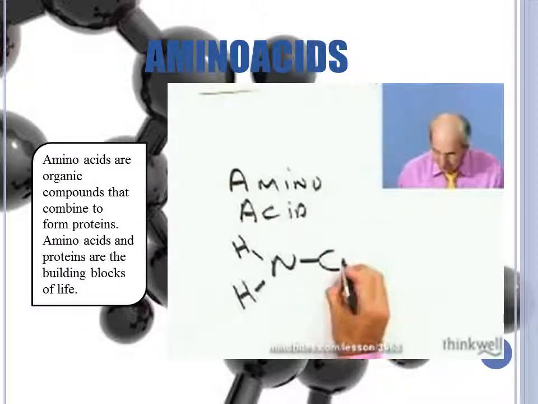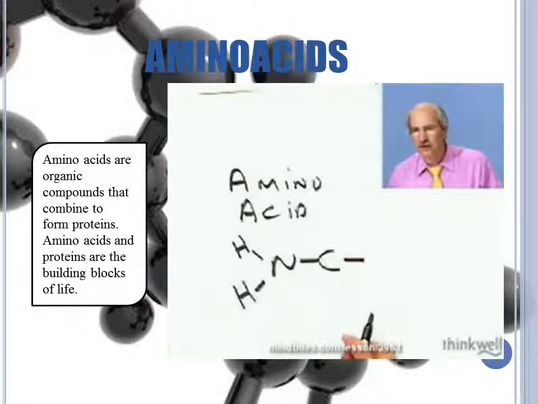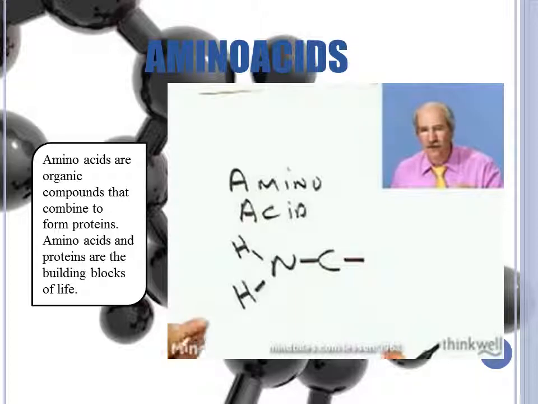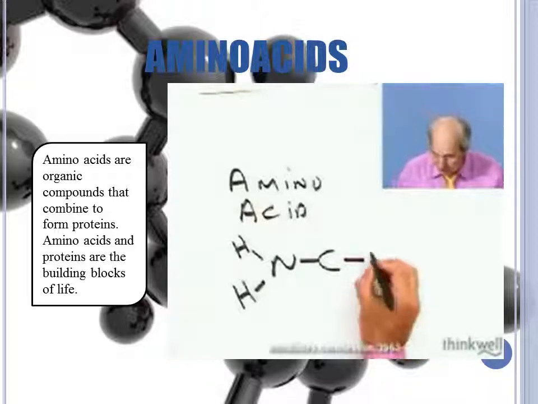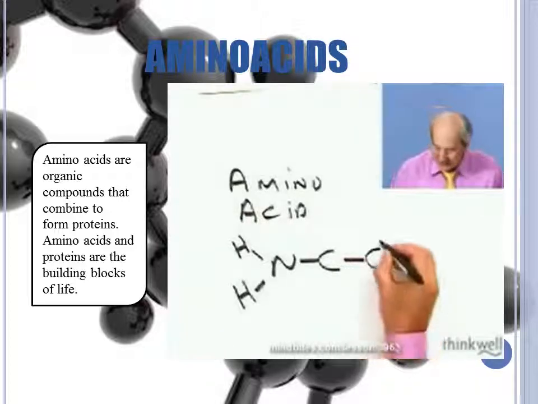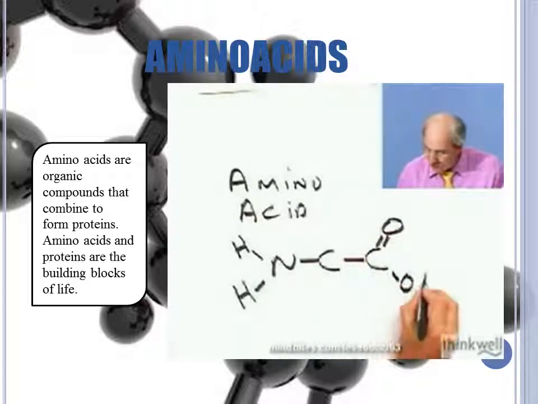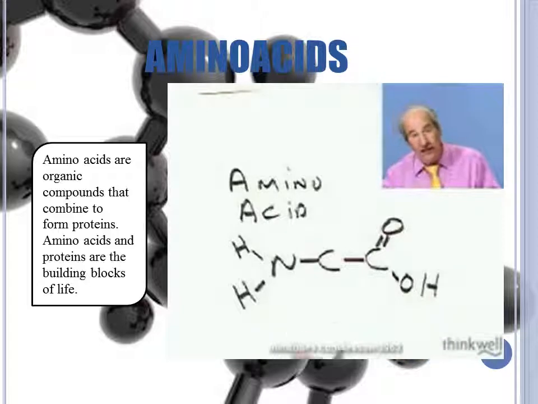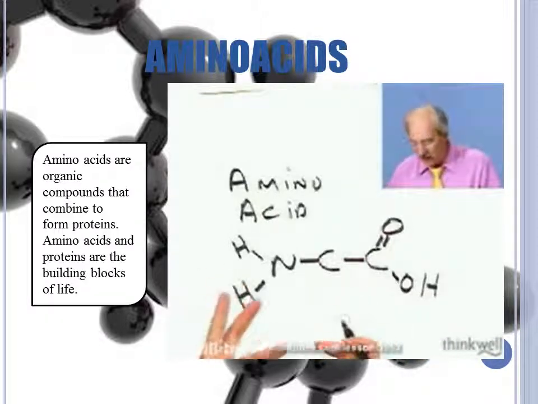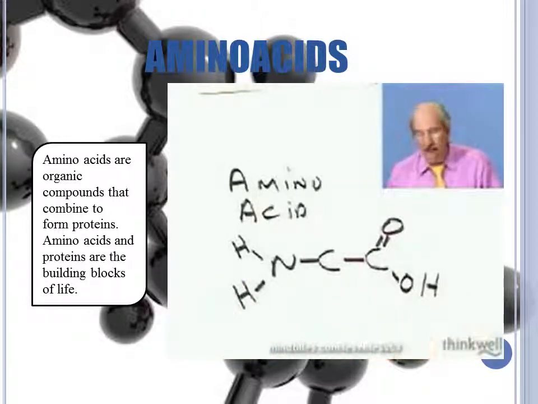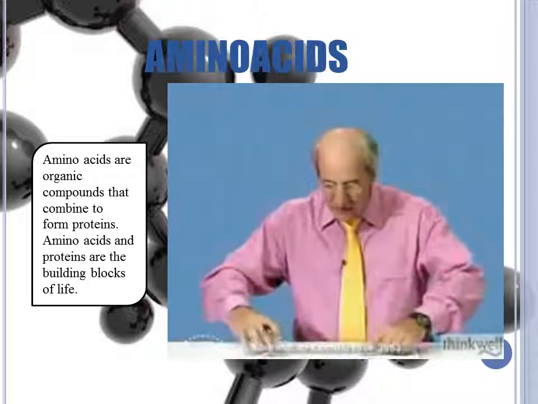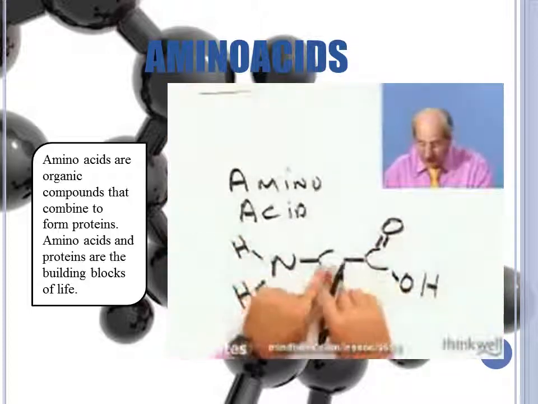We're going to hook that to, remember what the acid group was called? It was called carboxyl. And remember why it was called a carboxyl group? Well, it had a carbon, and it had an oxygen double bonded to it, and an OH here. And do you remember why this was acidic in nature? Because this tended to donate that proton and become negatively charged. But what's most important is that these two groups functionally come together to form an amino acid.